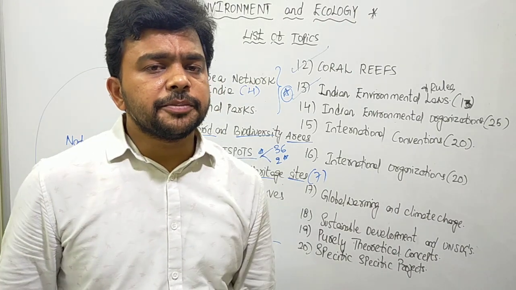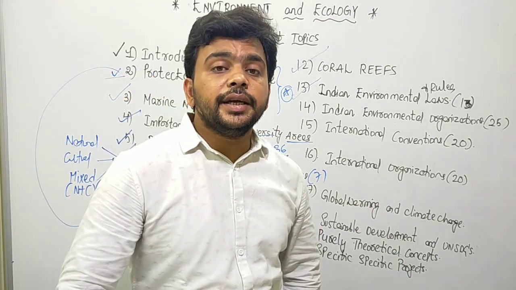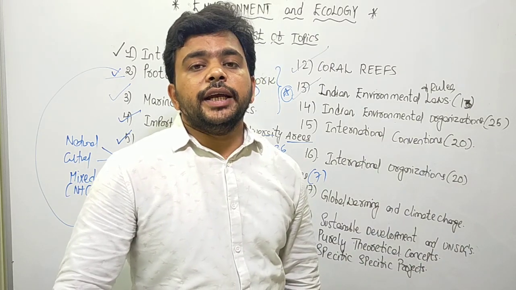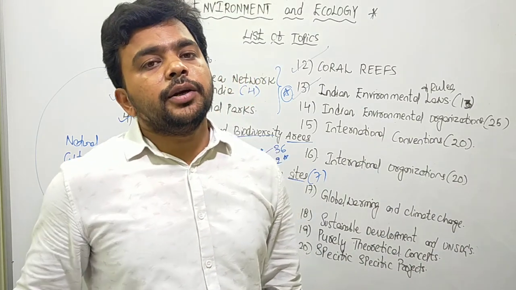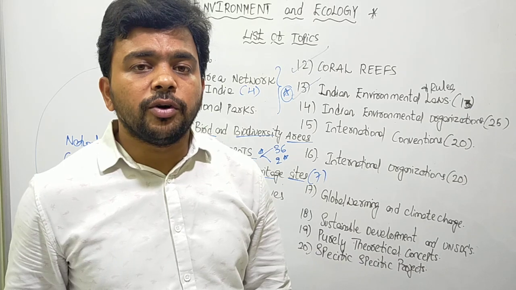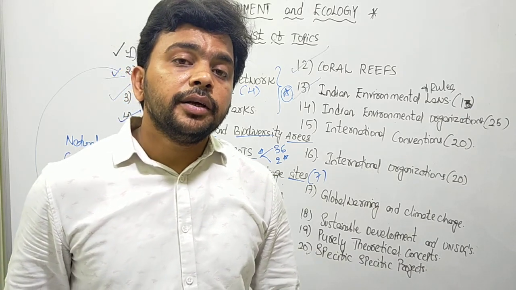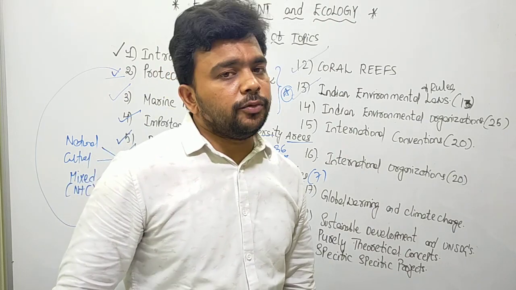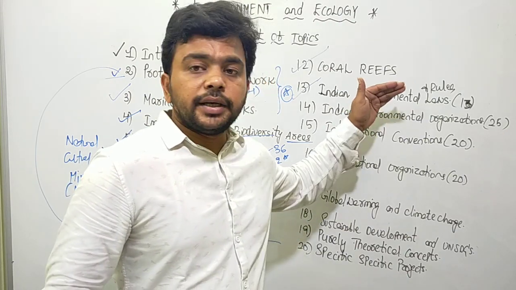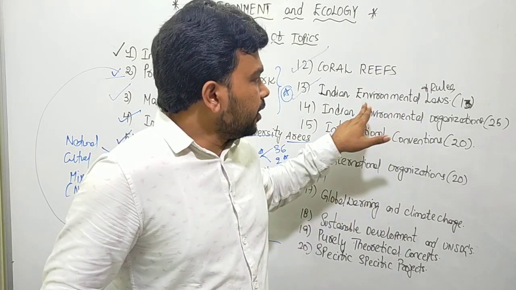For example, we start with the oldest environmental act in India, the Forest Act of 1927. What it says about the conservation of forest, protection of forest, and how it is discriminating against the tribals who are living in the forest. We will see about various other environmental laws as part of this.